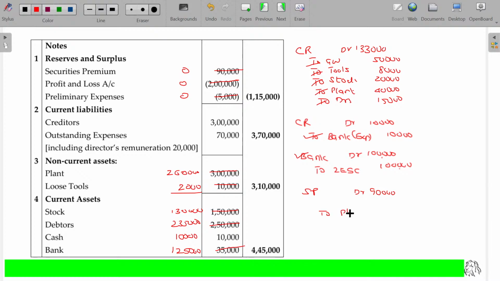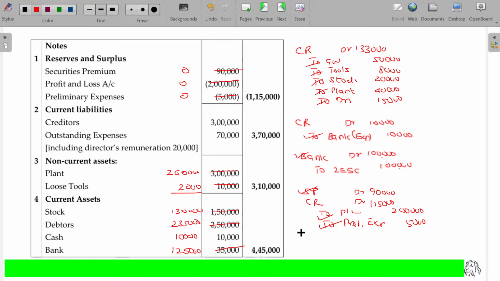Profit and loss cancel by crediting 2 lakhs loss. Preliminary expenses cancel by crediting 5,000. The shortage amount being 1,15,000 is adjusted through the CR account. Securities premium, P&L account and preliminary expenses are all cancelled. Clear?